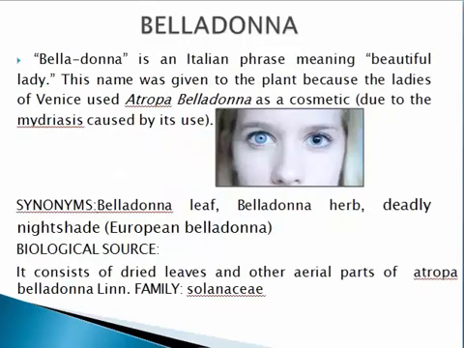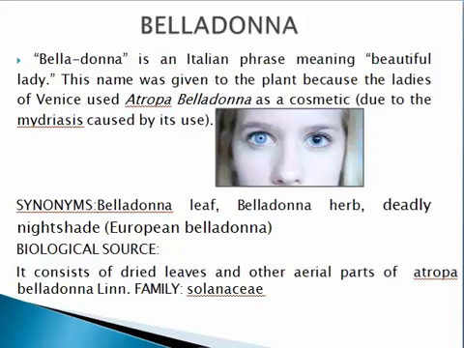Now, in this case, the first alkaloid drug we are going to study is belladonna. Now, what is belladonna? Belladonna is an Italian phrase meaning beautiful lady. This name was given to the plant because the ladies of Venice used Atropa belladonna as a cosmetic due to the mydriasis caused by its use.